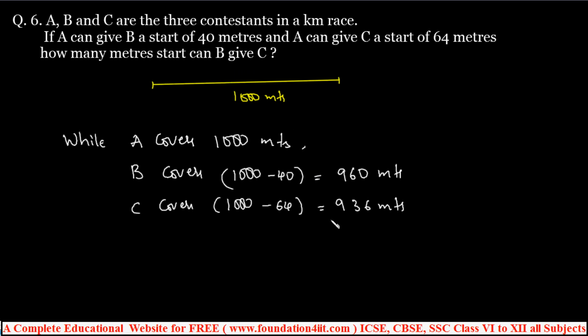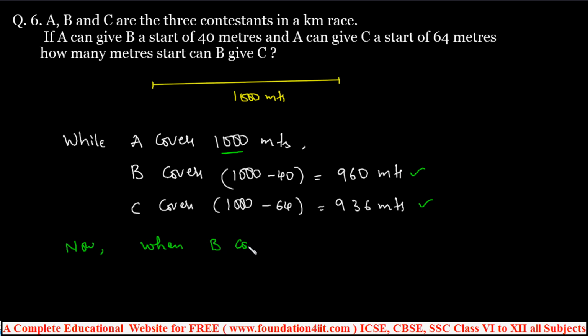Now when B covers 960 meters, C is covering 936 meters. We can conclude these two statements. Finally, because A is fixed, B covers 960 and C covers 936 meters. Now you can write like this.